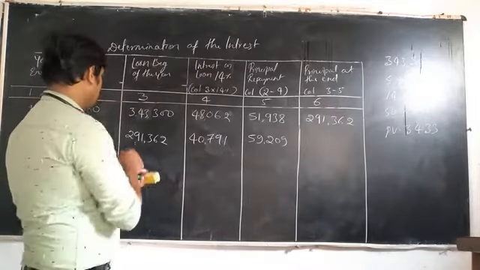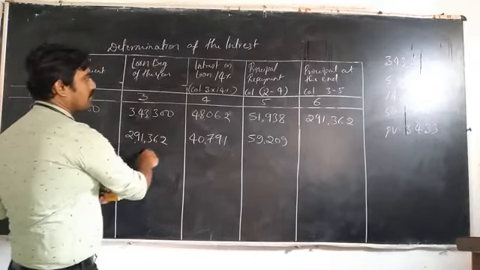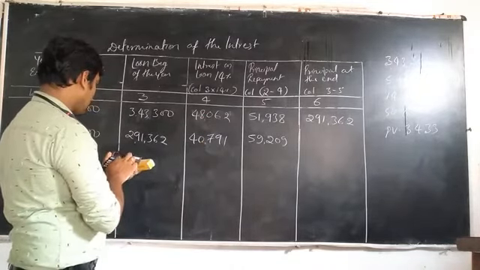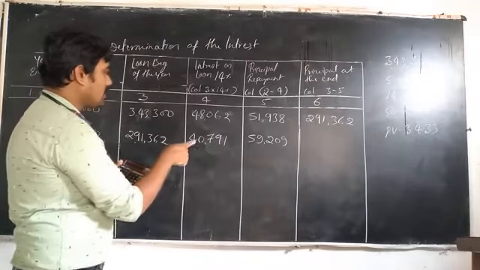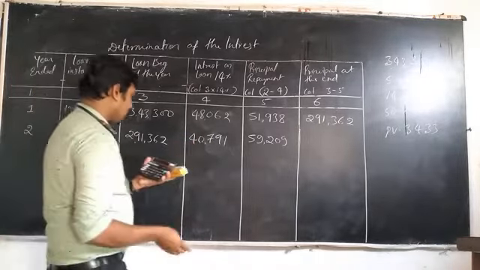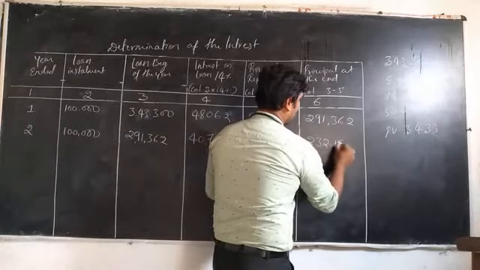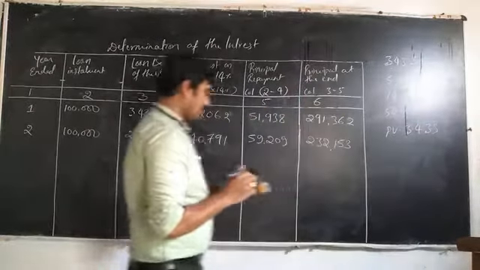Then principal at the end. That means loan at the beginning minus repayment of principal amount. That is 2,91,362 minus 59,209. That means 2,32,153.